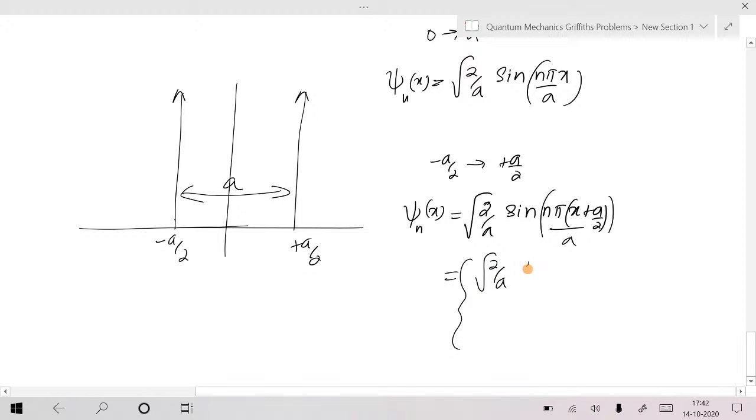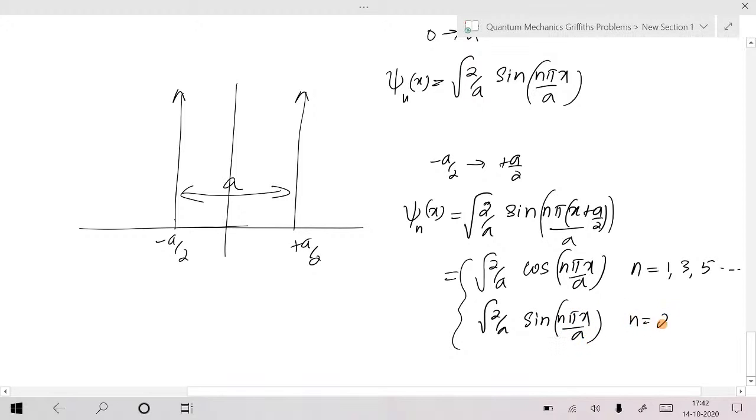So this becomes root of 2 by a cosine of n pi x by a when n is 1, 3, 5 and so on. It will be root of 2 by a sine of n pi x by a when n is equal to 2, 4, 6 and so on. Is that okay? This is the new wave function.